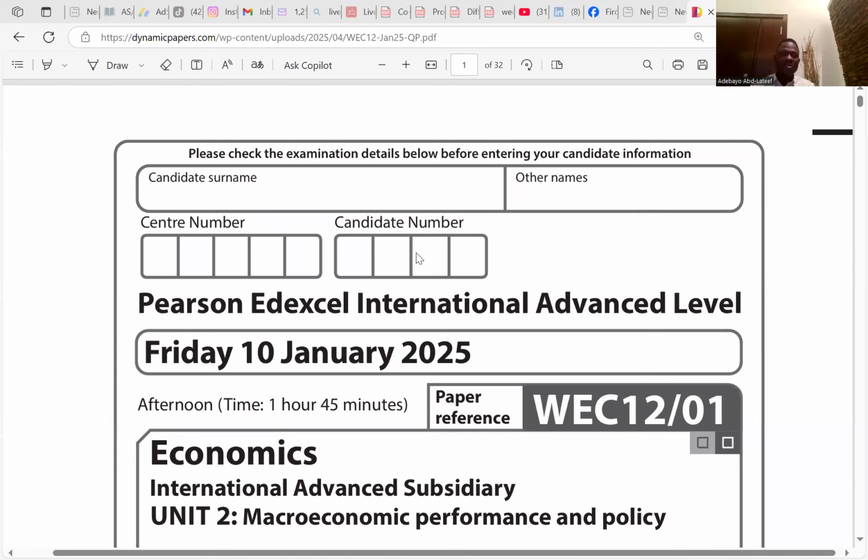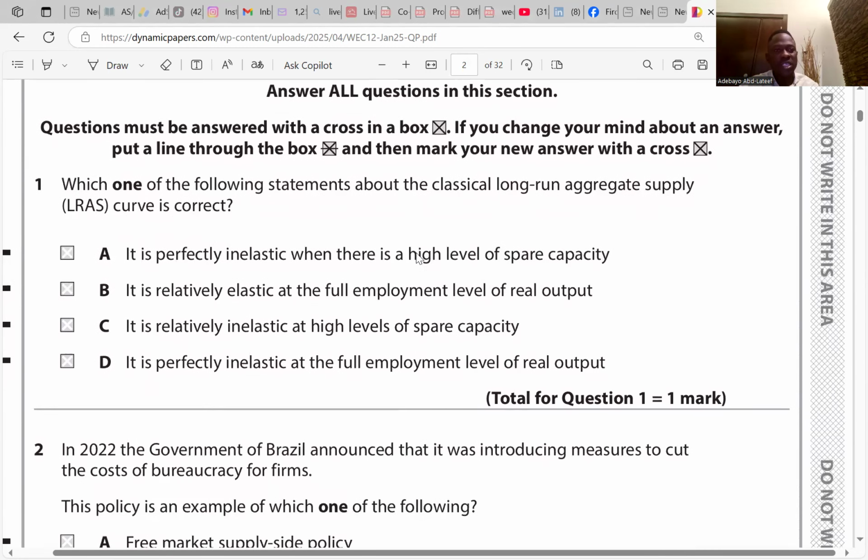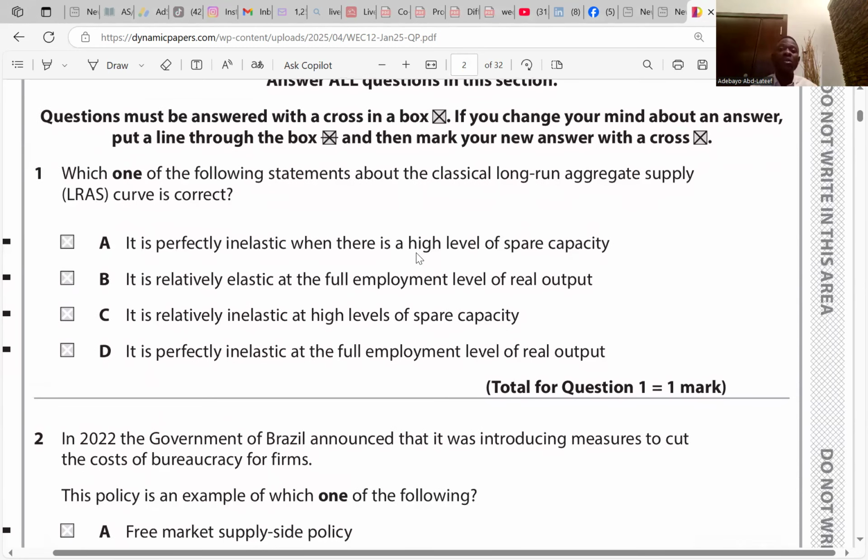We have Economics Paper 2, January 2025. So the first question says, which one of the following statements about the classical long-run aggregate supply curve is correct?